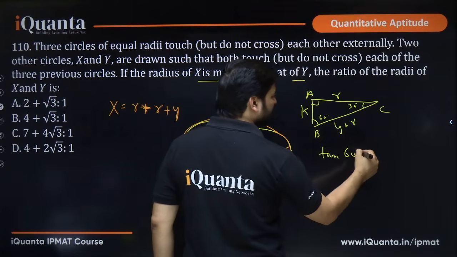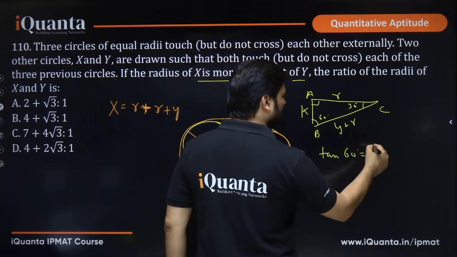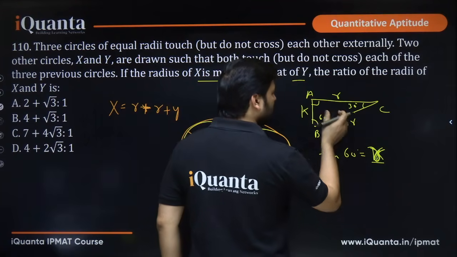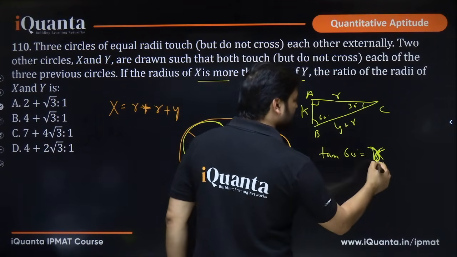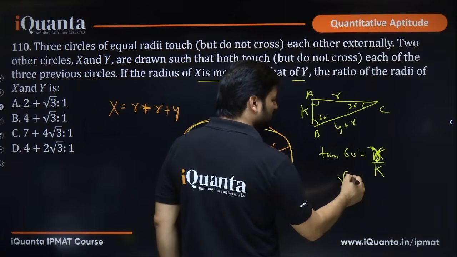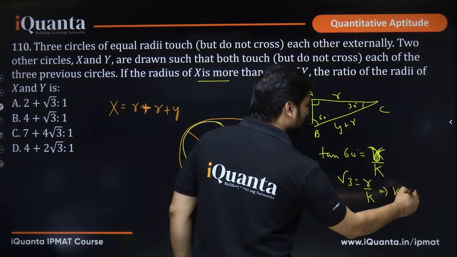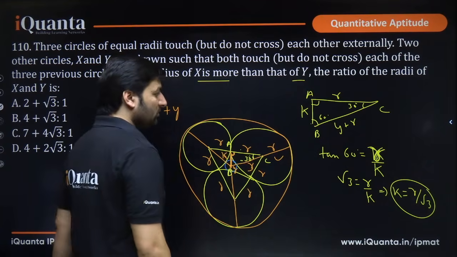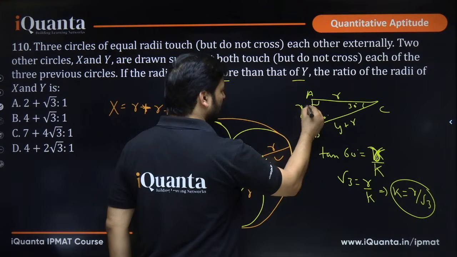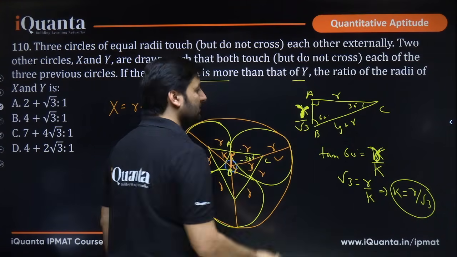This will be the base k, tan is perpendicular upon base. In front of the angle we have the perpendicular r, so r upon base k. tan 60 is root 3, that is equal to r by k. We can say that k is actually equal to r by root 3. So can I write r by root 3 over here?